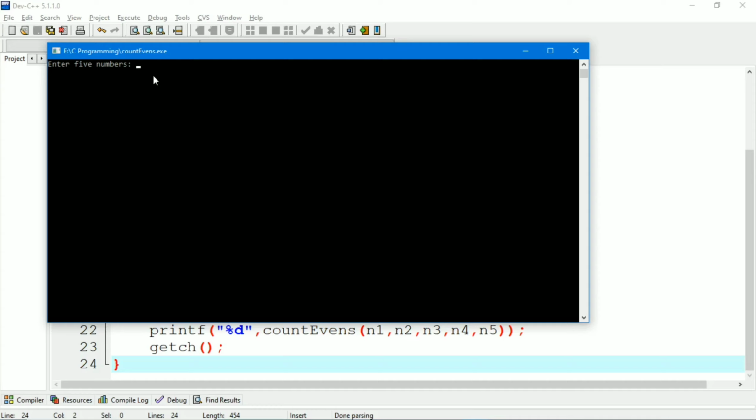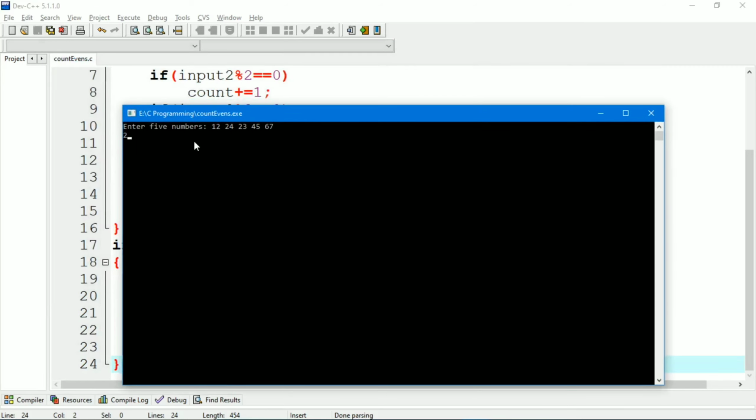Let's input any 5 numbers. Let's say 12, 24, 23, 45 and 67. Here we can see that 12 and 24 are two even numbers, so the function should return 2. Let's check. Here it returns 2. So our program is right.